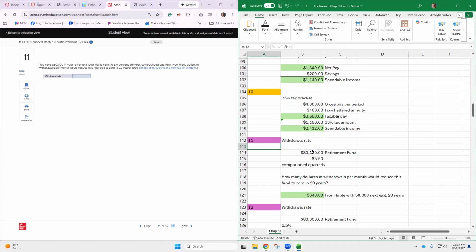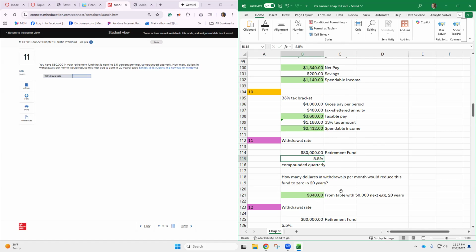Okay, so let's put $80,000 and our interest is 5.5%. And I need to change that to a percentage, not a dollar amount. So hang on a minute. 5.5%. No, I don't want it 6. There we go.